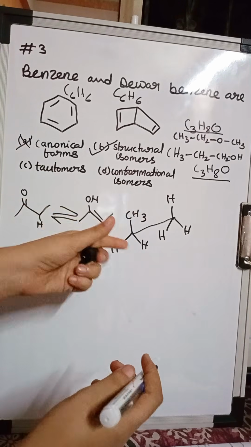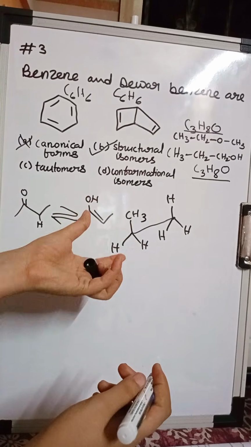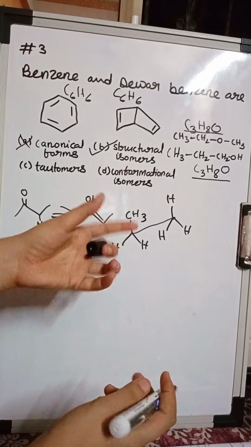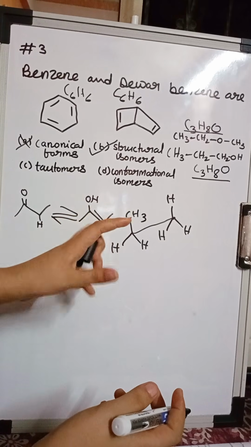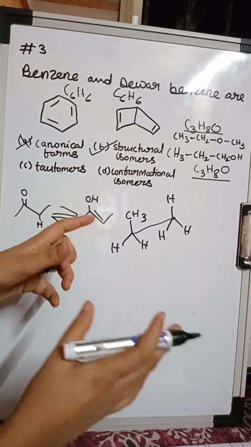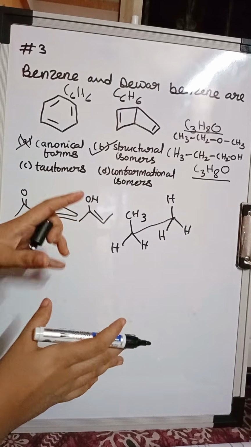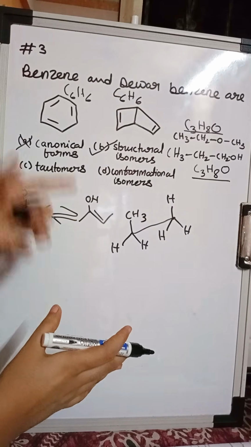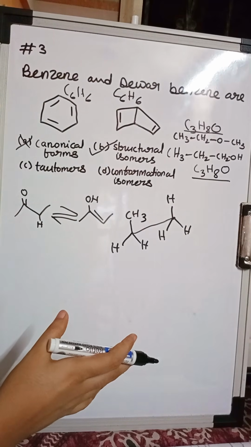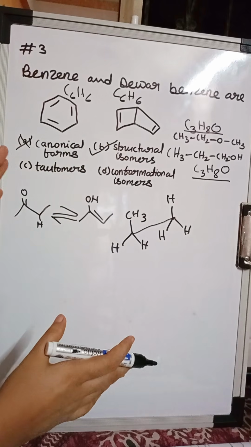Now we can move this bond. This is a single bond. We can rotate it, and upon rotating this, we are going to get different conformations, and those resulting structures will be called conformational isomers of each other. So these two are not conformational isomers, they are structural isomers.